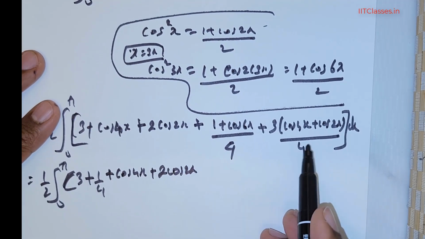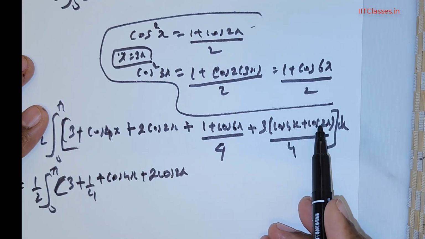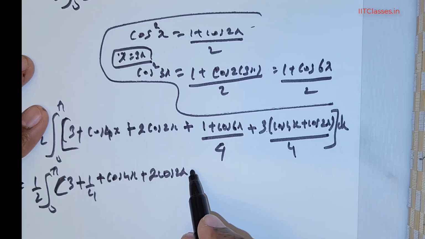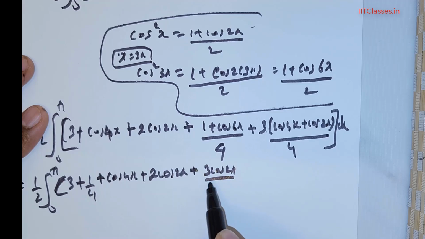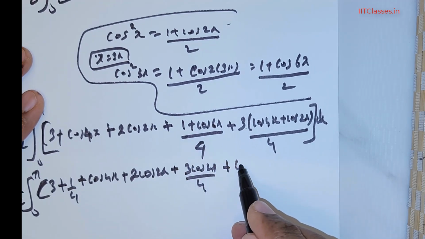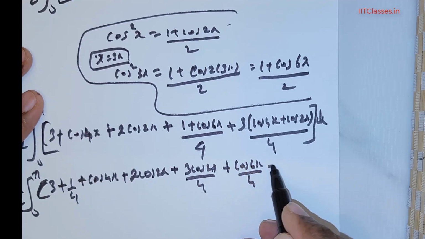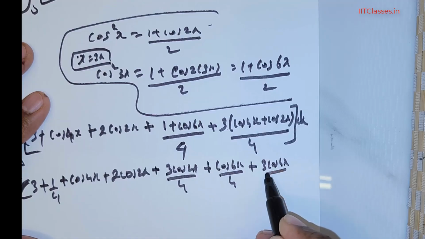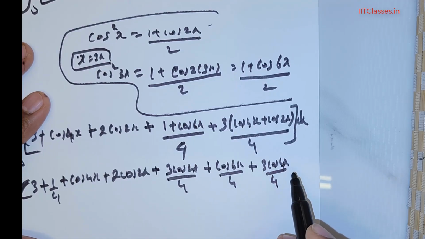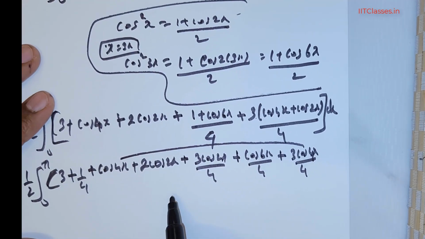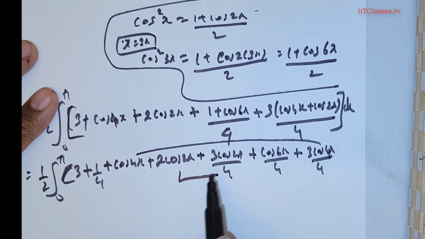Now you have 3 times cos 2x over 4, so we can make the split there. Followed by cos 6x over 4, followed by 3 times cos 4x divided by 4. So this is what we have got, and we can club these together.